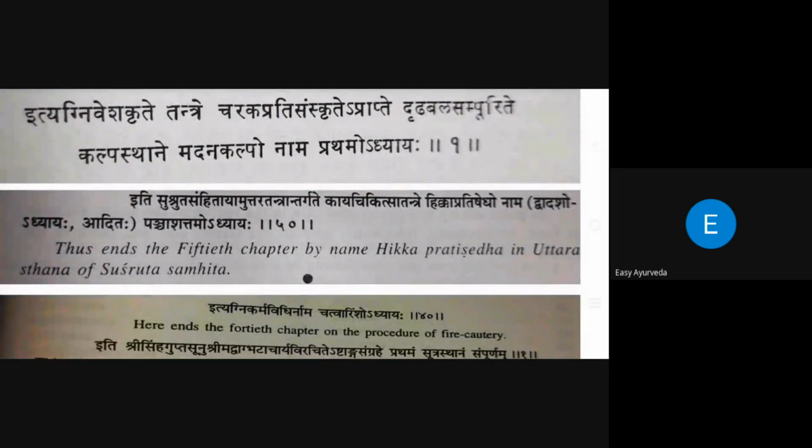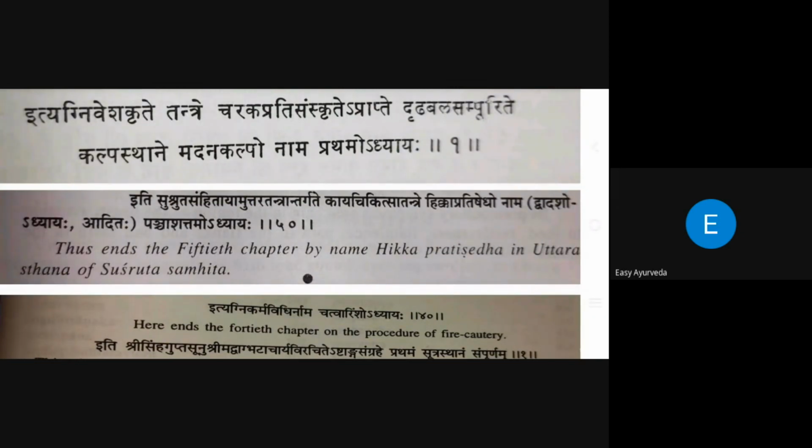In Shishruta Samhita, how is it mentioned? Iti Sushruta Samhitayam Uttaratantre, Kayachikitsa tantre, Hikka Pratisheda Namo Panchadasho Adhyayah, which means: thus ends the 15th chapter, by the name of Hikka Pratisheda, in Uttara Tantra of Shishruta Samhita.